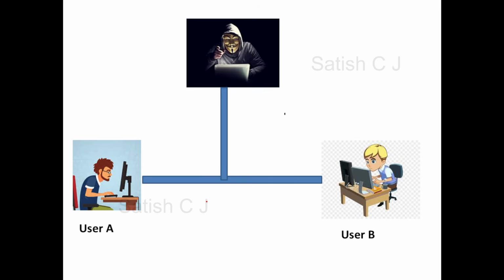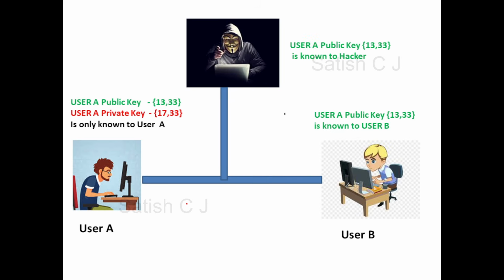Let's take a look at the visualization again. The public keys got published, and this user converted 4 to 31 and sent it to user A. Now user A, using D and N, was able to get back the plain text value. So what is the disadvantage for the hacker here? The hacker doesn't know the private key, and he will never be able to decrypt the ciphertext. So only user A can decrypt that ciphertext. Another problem for this hacker is, though he knows the value for n, he'll not be able to find the